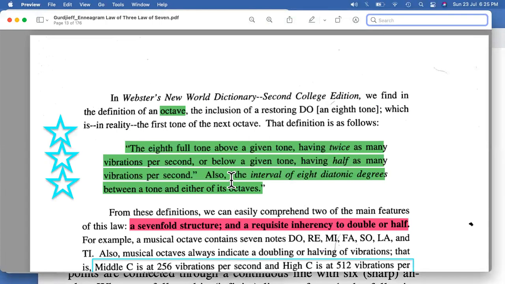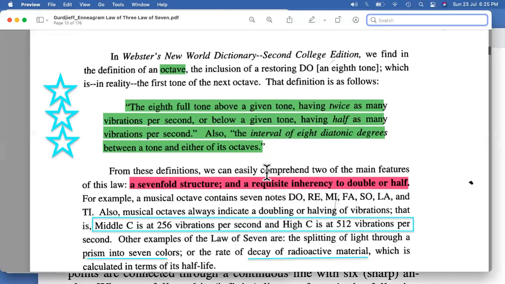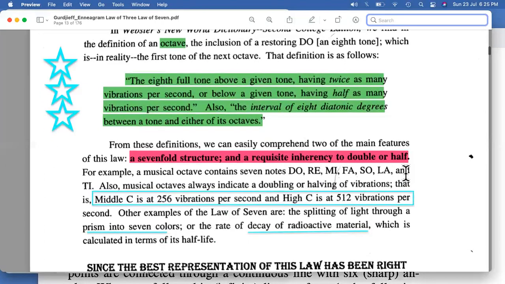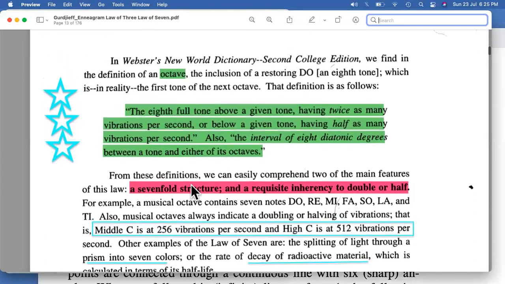So we have something called octaves. What are octaves? Octaves are these beautiful words: do, re, mi, fa, so, la, ti, and again do. So we start with do, and after do, re, mi, fa, so, la, ti we go back to do again. This is how the vibrations either keep on doubling, or if I go from the last do to the first do, it keeps on going halfway.